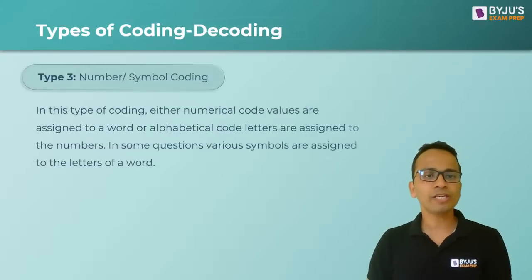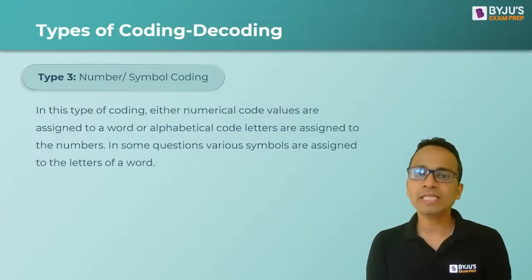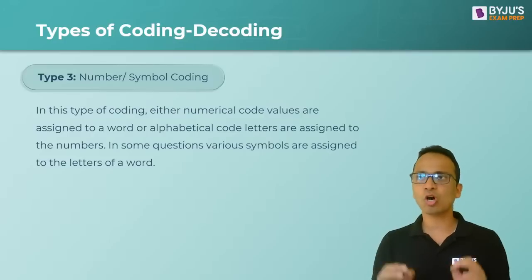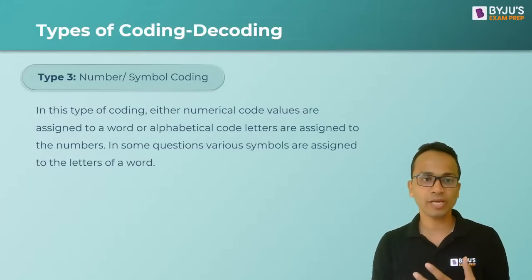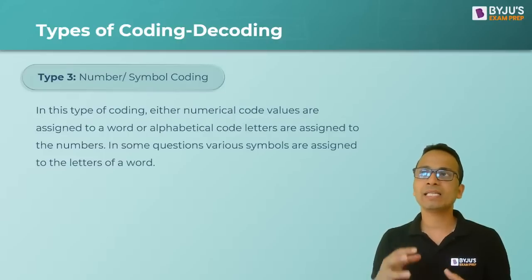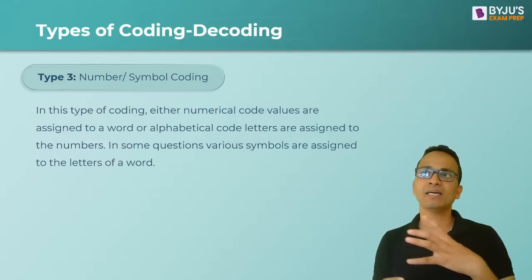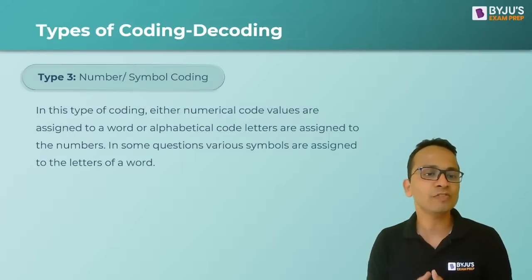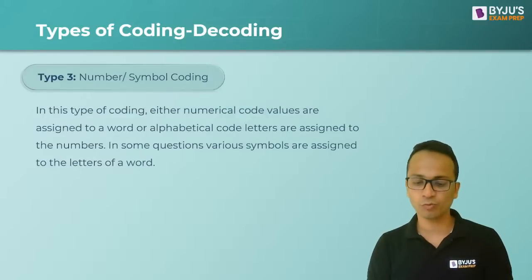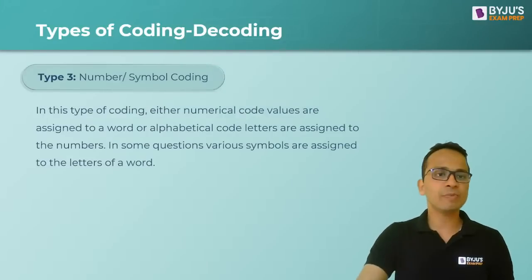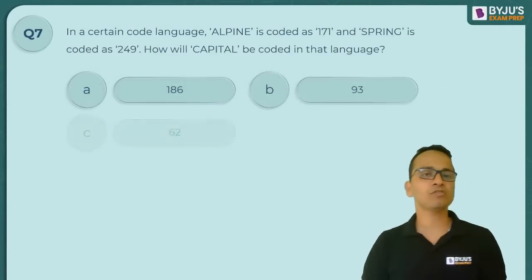So the next type of coding decoding is number or symbol coding. Okay, so either numerical values are assigned to these alphabets, and they are then arranged or rearranged in alphabetical order, or they are substituted with symbols. They are assigned any particular symbol to the letters of the words. All right, so any of these things may happen in number or symbol type coding. So let's have a look at one of the examples for this.